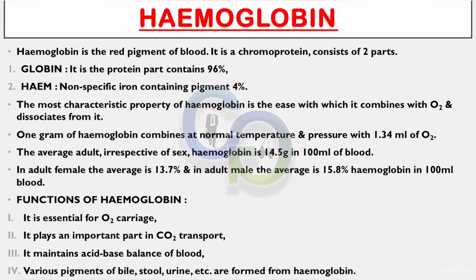It plays an important part in carbon dioxide transport. It maintains acid-base balance of the body. Various pigments of bile, stool, urine, etc. are formed from hemoglobin.